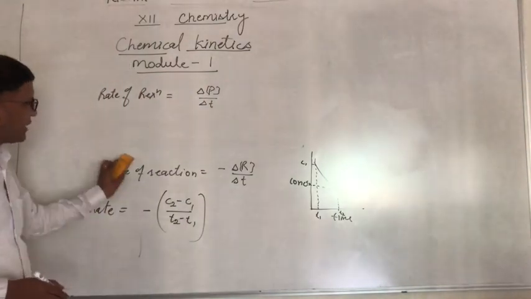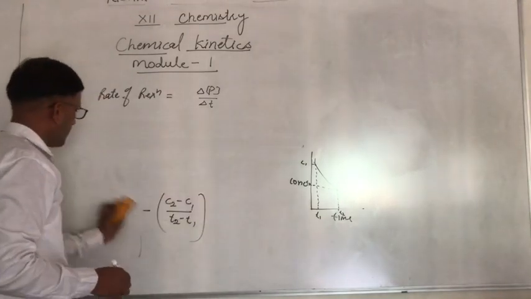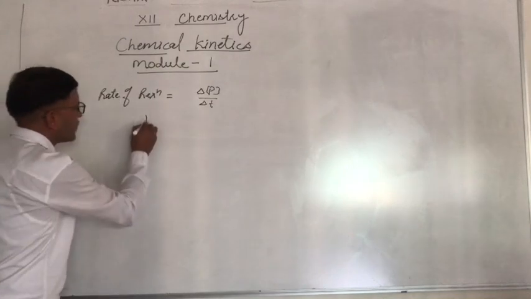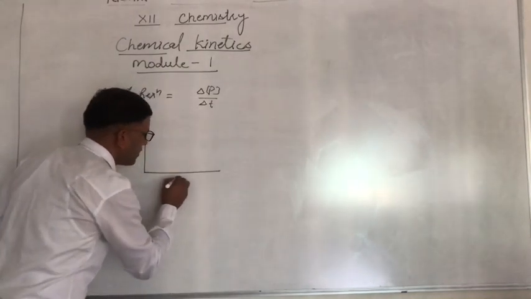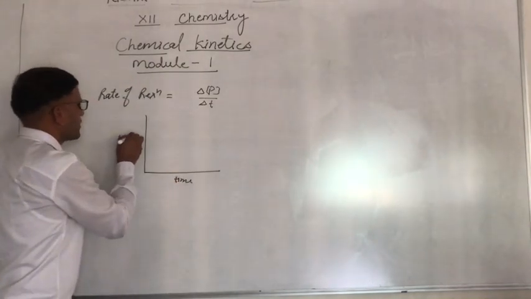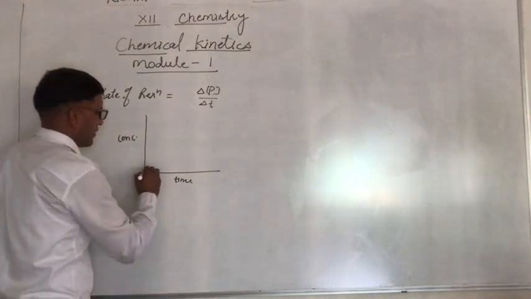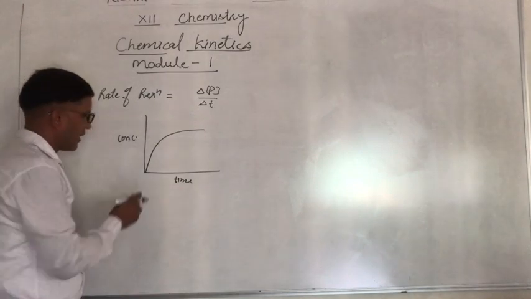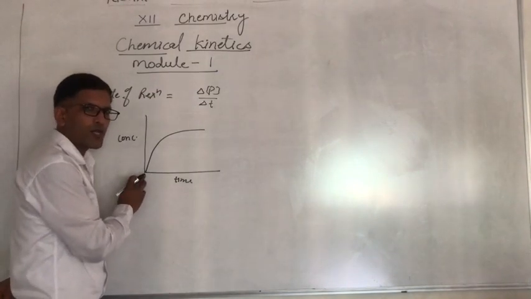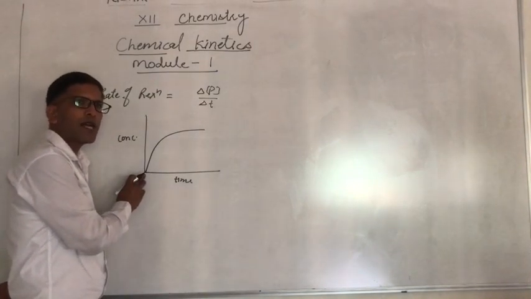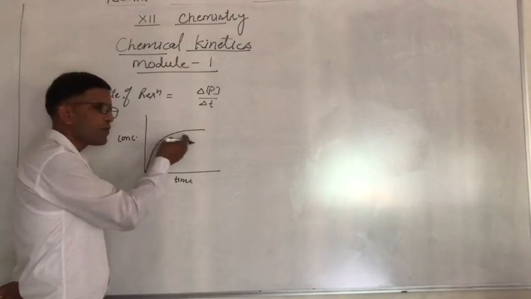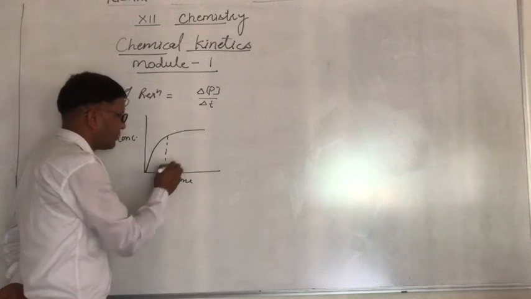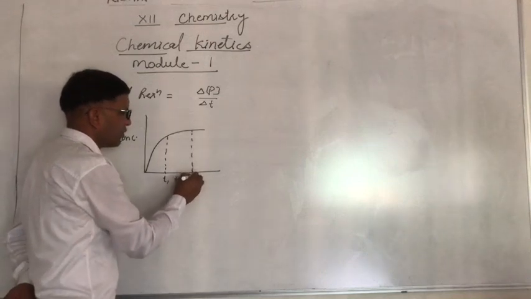Graphically, when we draw the graph between time and concentration, the graph increases like that. The initial concentration is 0 because the product is not formed when the reactants have not reacted. When they react, they will give the product. And after some time, suppose I take the time t1 and here t2.